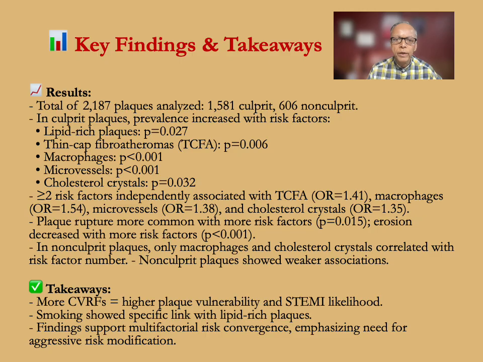Two or more risk factors were independently associated with thin-cap fibroatheromas, odds ratio 1.41. Macrophages, odds ratio 1.54. Microvessels, odds ratio 1.38. And cholesterol crystals, an odds ratio of 1.35. Plaque rupture was more common with more risk factors, p-value 0.015. Plaque erosion decreased with more risk factors, p-value 0.001.